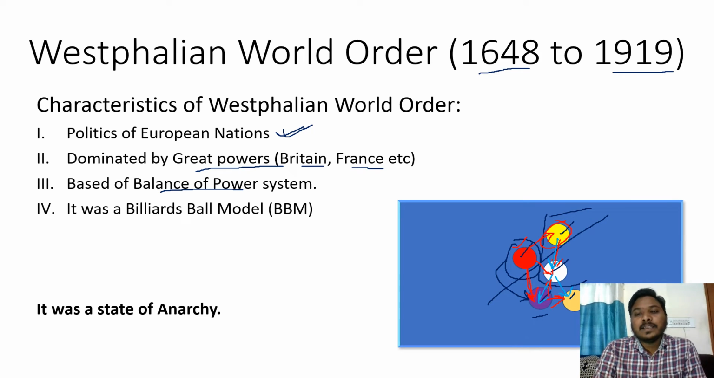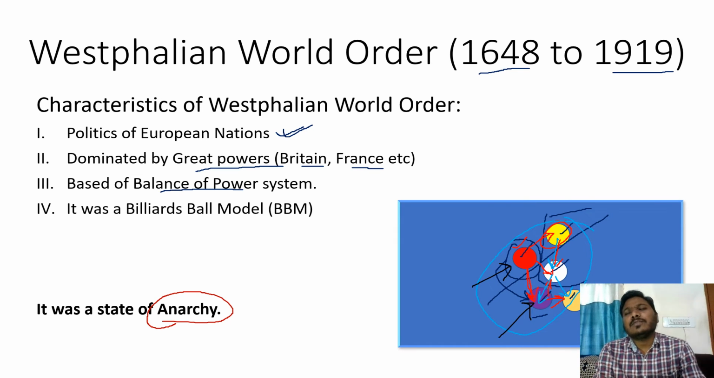In this way, when nothing was permanent, every state was having war with one another or trying to balance the power of one another. It created a state of anarchy. Various wars were fought. If you read history, you will go into detail of all those wars, how European wars changed the course of world politics during this time. So that was the characteristic of the Westphalian world order.